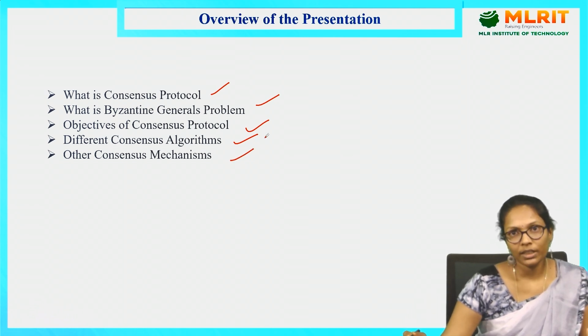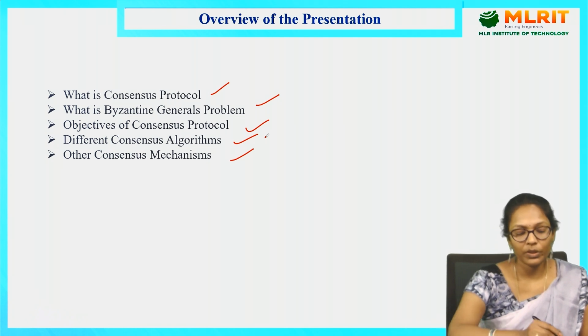We have many other algorithms also. Mainly we are using some 8 algorithms as consensus algorithms. Other than that, we also have some other algorithms which we do not mainly use, so that also we are going to discuss in this video.